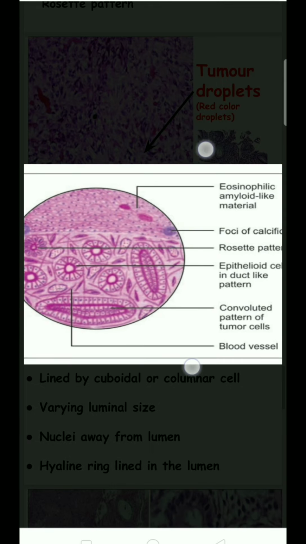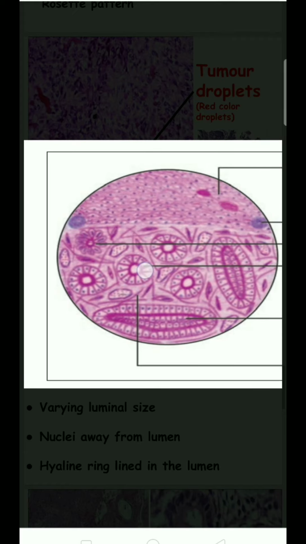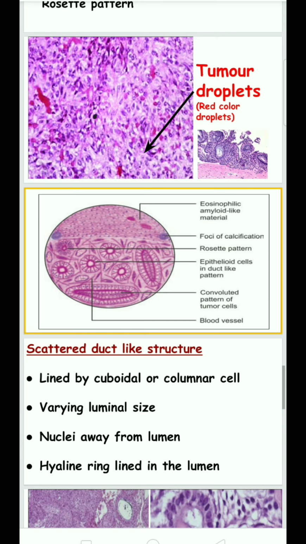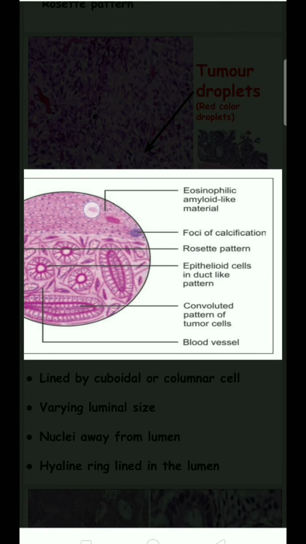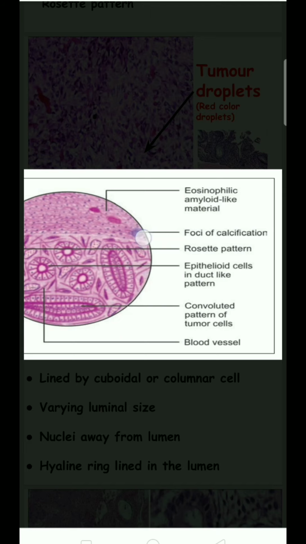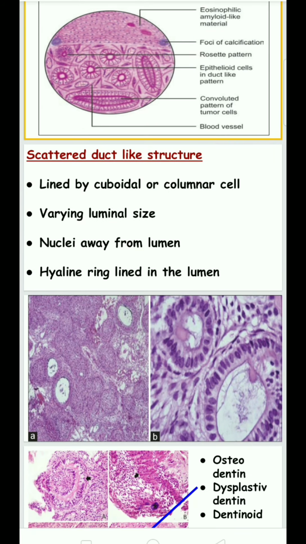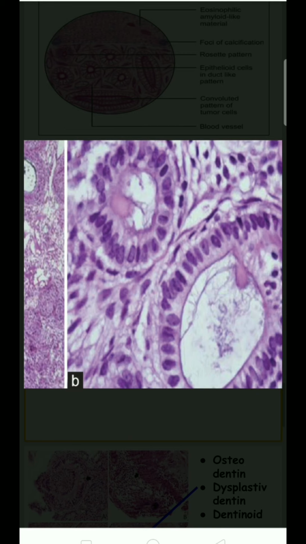In histology, for better understanding, here is the rosette appearance. Here is a large number of duct-like structures, so it is called adenomatoid odontogenic tumor, and a convoluted pattern of the tumor cells will be seen, along with eosinophilic amyloid material and foci of calcification. The scattered duct-like structures are lined by cuboidal or columnar cells.